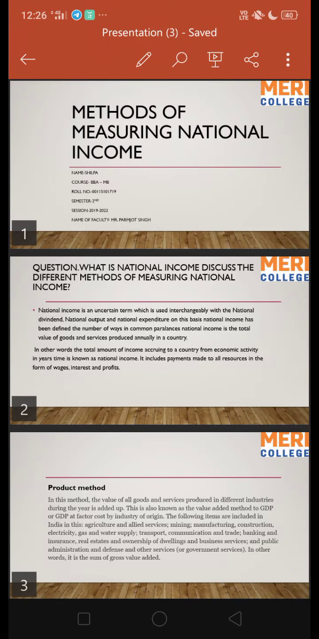My topic is methods of measuring national income. The question is, what is national income? Discuss the different methods of national income. First, I would like to start with the definition of national income.